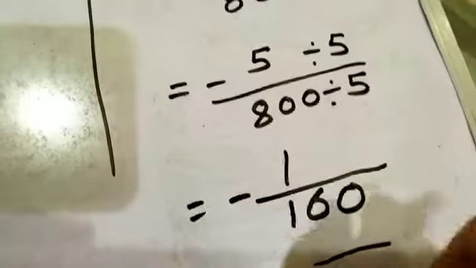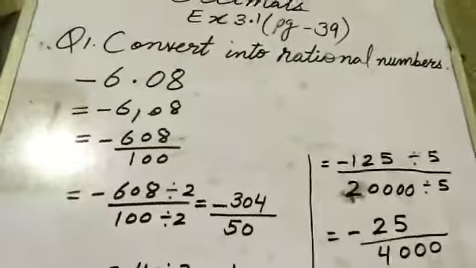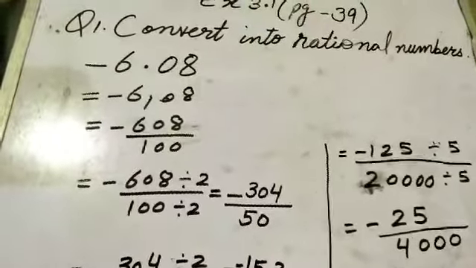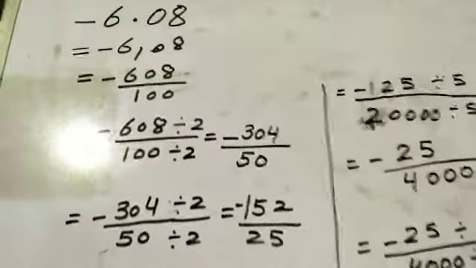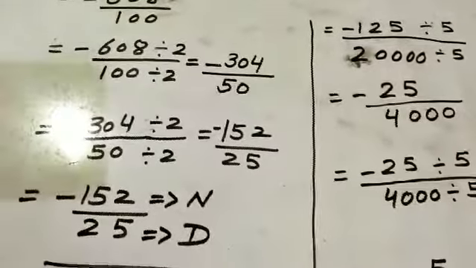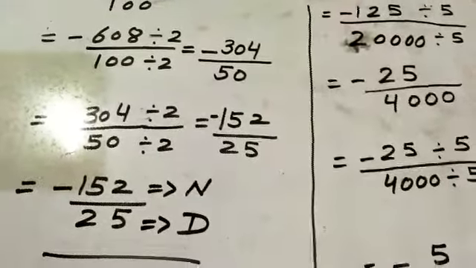I hope you understood how to convert into rational numbers with the sign and without the sign. So revise your question and do the next questions from your book.